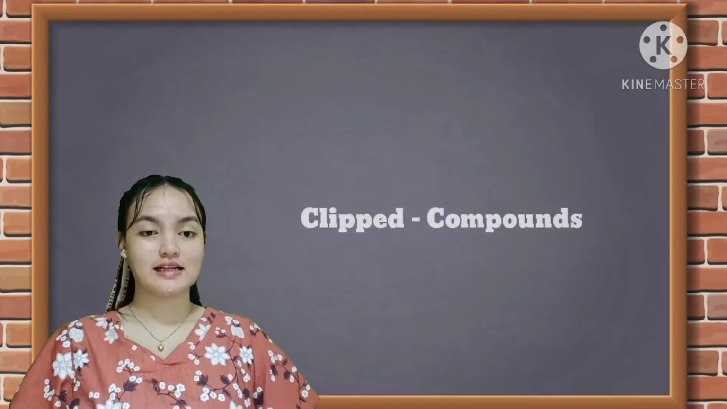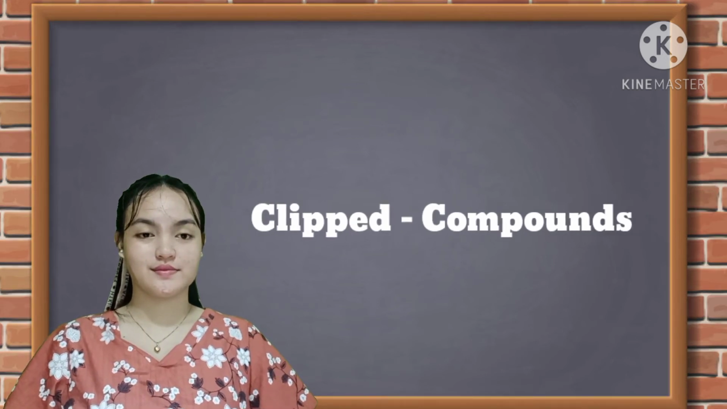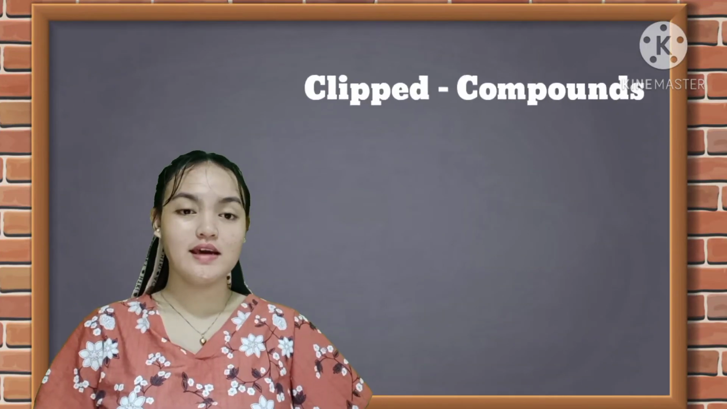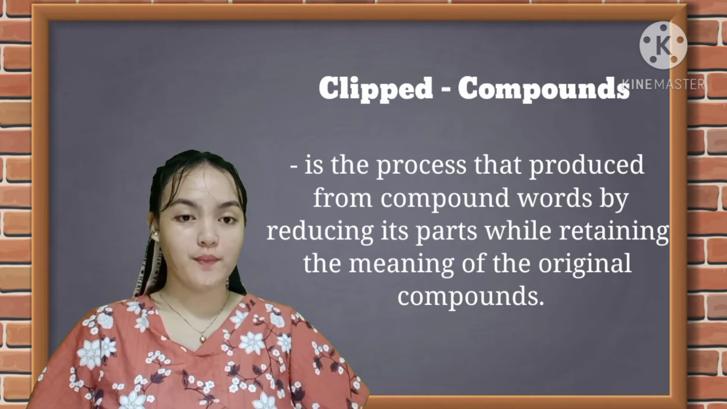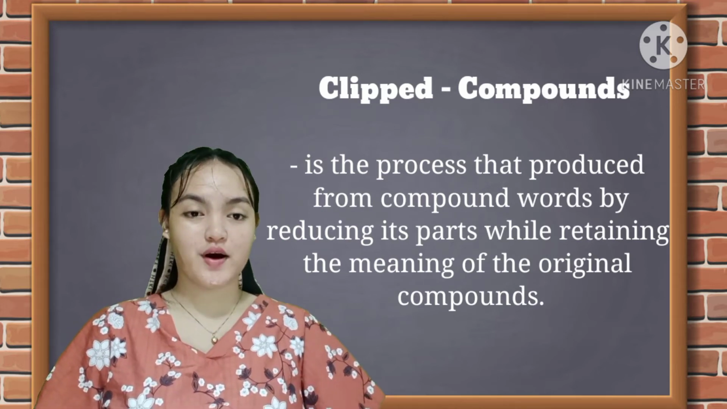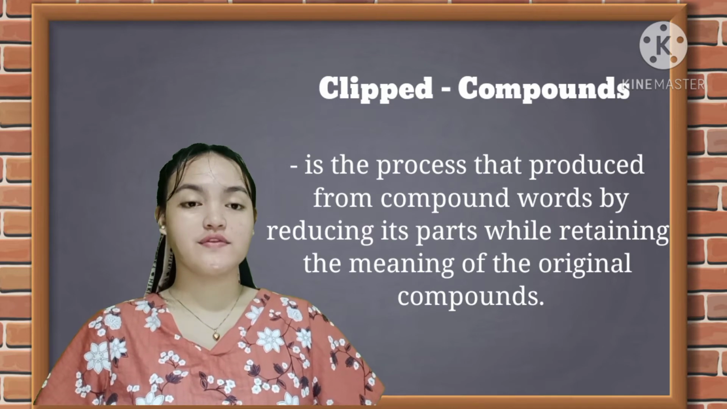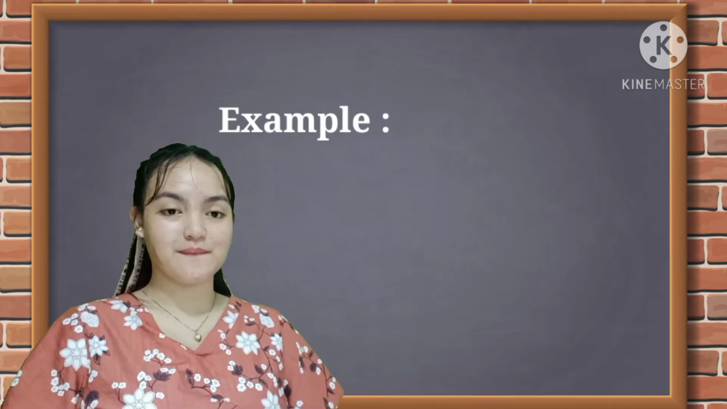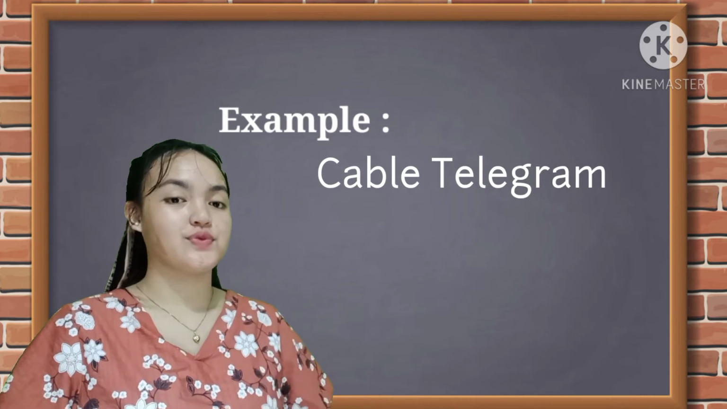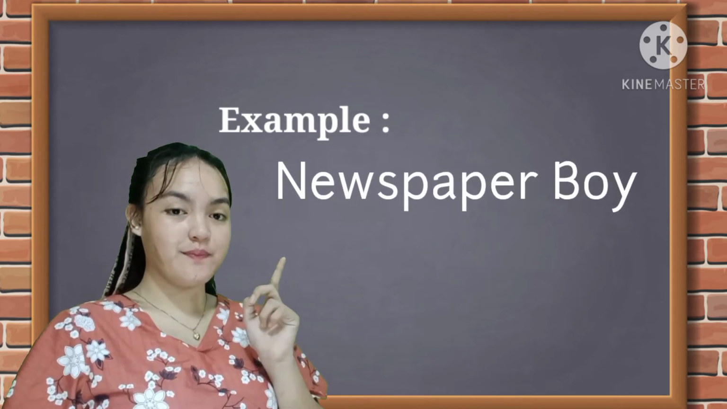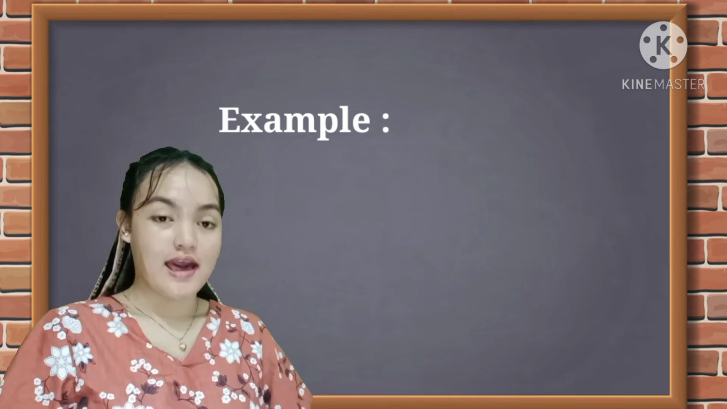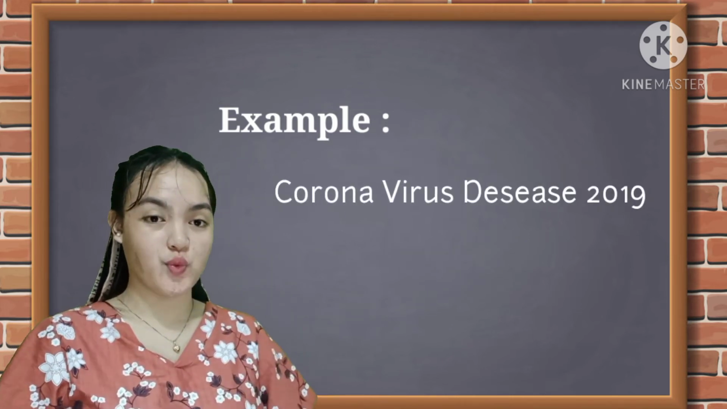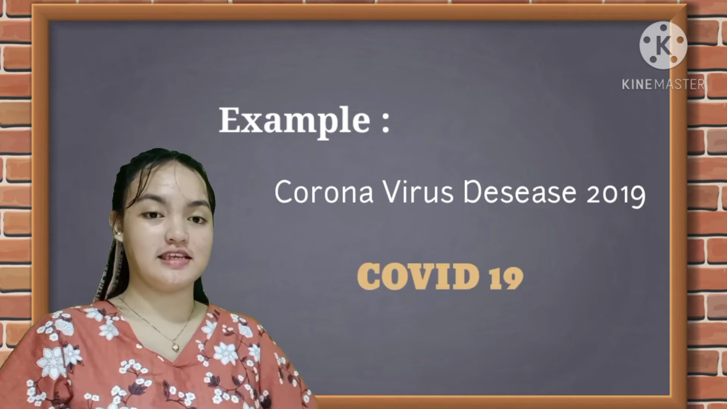Next we have the clipped compounds. Clipping compound is the process that is produced from compound words by reducing its part while retaining the meaning of the original compounds. For example, cable telegram to cablegram, newspaper boy to newsboy, optical art to op art, and coronavirus disease 2019 to COVID-19.